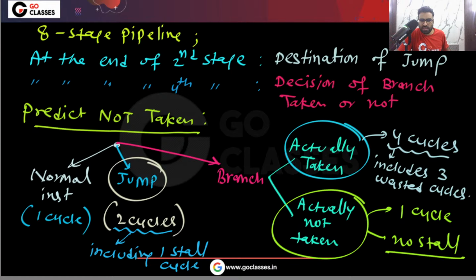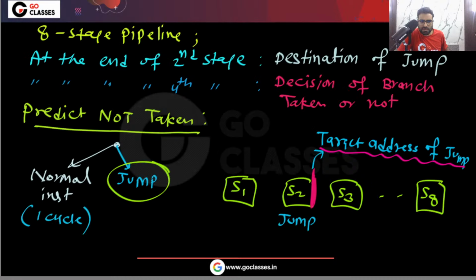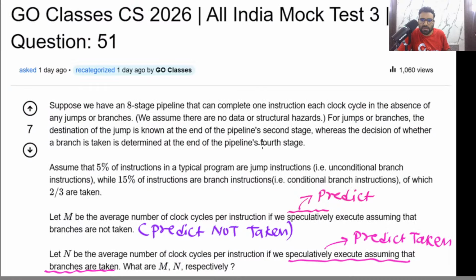Now this question, I think you can very easily solve. So for predict not taken, what will be the final answer? Tell me. You can see the question is saying that 5% instructions are jump instructions and 15% are branch instructions.